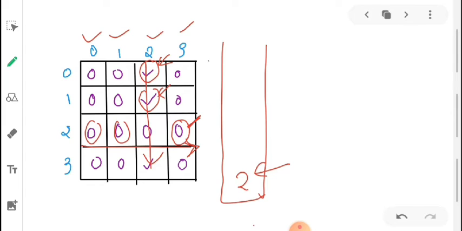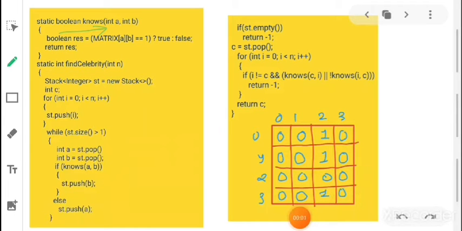So after these operations on the stack, whatever the last element you get will be your potential candidate for celebrity. But we can't always say that it will be our celebrity. For checking that the potential candidate is a celebrity we have to analyze all elements of this row and column. By this we can check if our matrix contains a celebrity or not. So let's see the pseudocode for this using the stack data structure, the pseudocode of the approach that we have discussed.